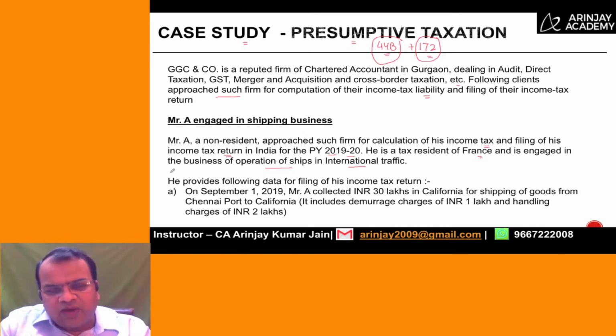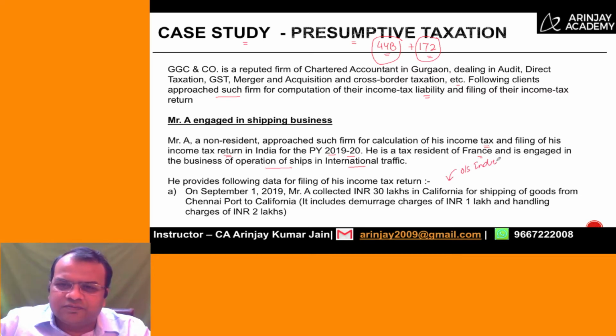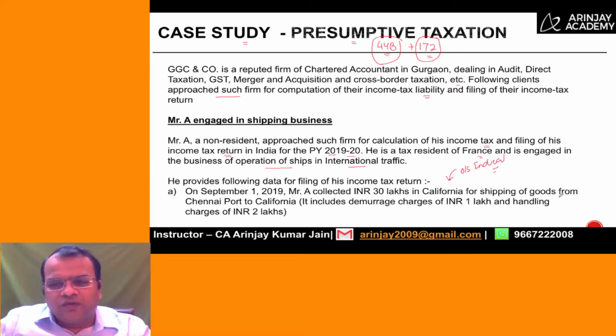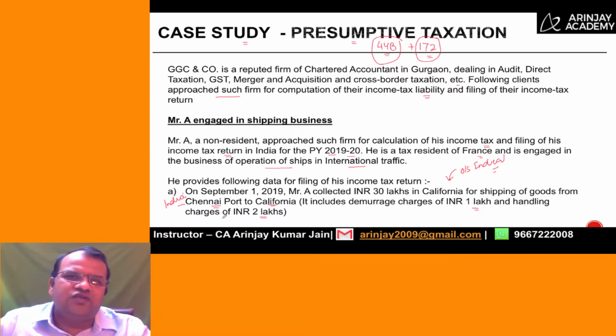On September 1, 2019, Mr. A collected rupees 30 lakh in California, so collected outside India, for shipping of goods from Chennai port. Chennai is in India, so this is shipping from India to California, to outside India. It includes demurrage charges of rupees 1 lakh and handling charges of rupees 2 lakh.